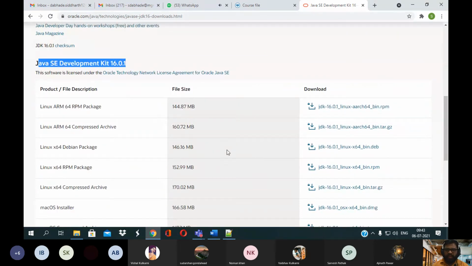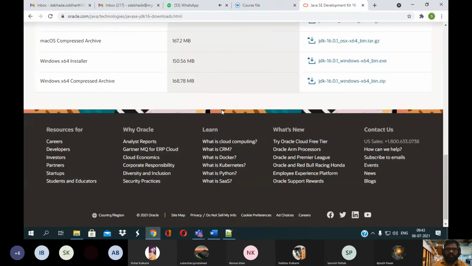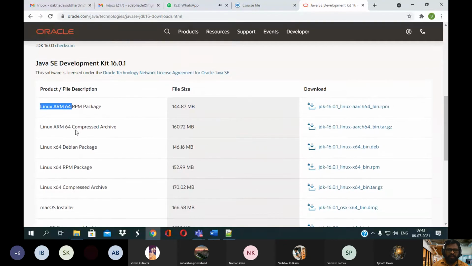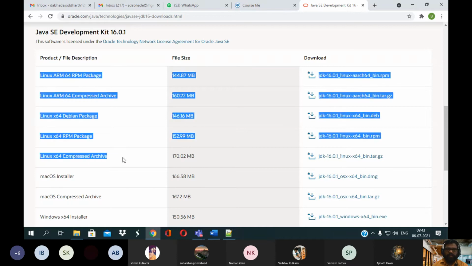According to the operating system, there are different types of download files available. For Linux, there are five different files available.